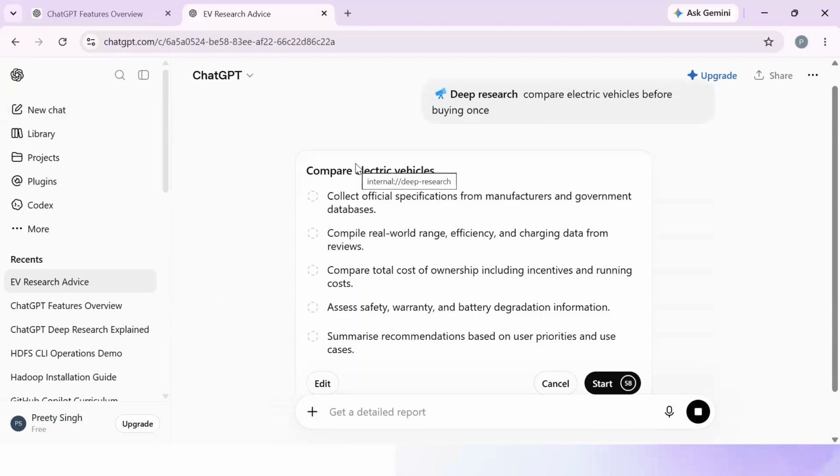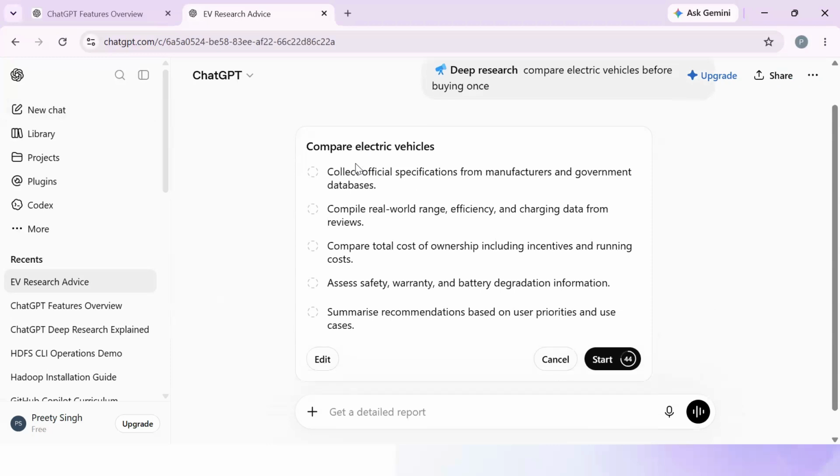Deep research saves hours of manual searching and reading. So instead of opening dozens of websites yourself, ChatGPT gathers the information into one organized report, and you can say that it gives you correct and exact research. So you just need to provide a research question, ChatGPT plans how to investigate it, and it compares and verifies the information also. It is not just taking a bulk of data and not verifying it. It identifies the trends, insights, and important findings. It prepares a comprehensive report with references.